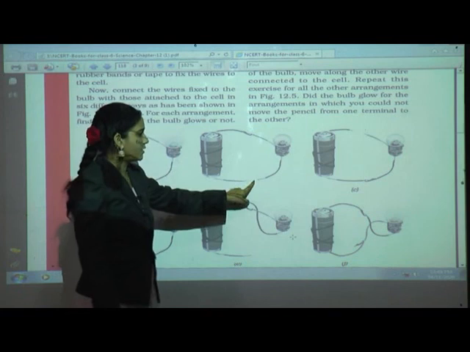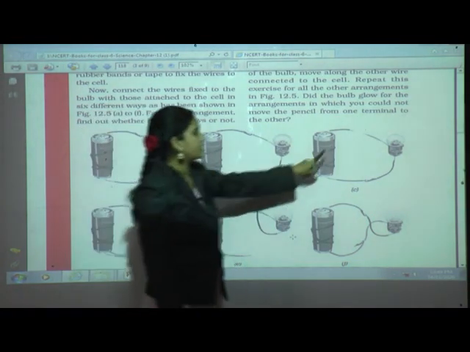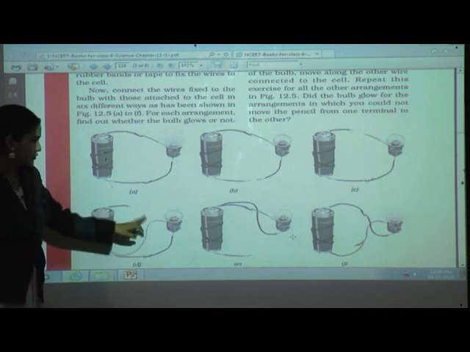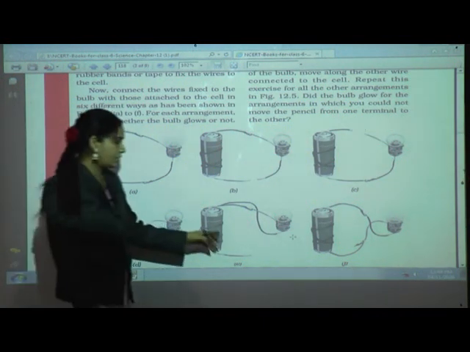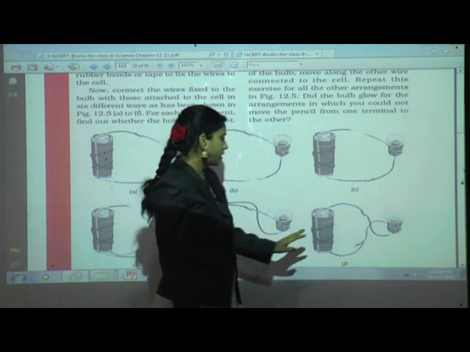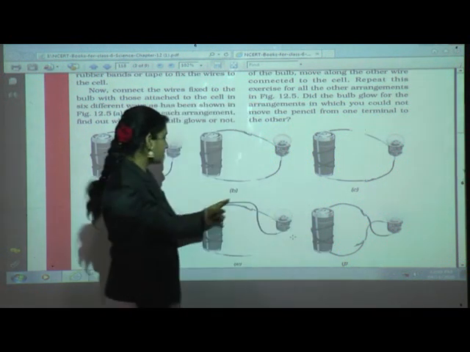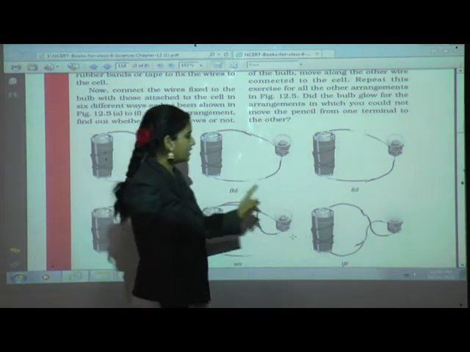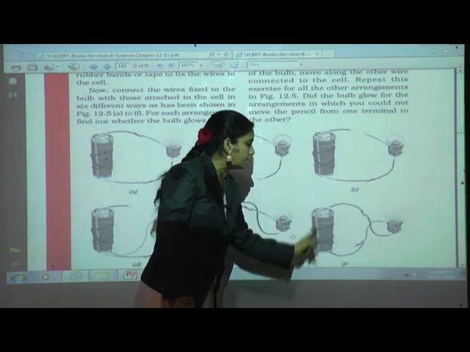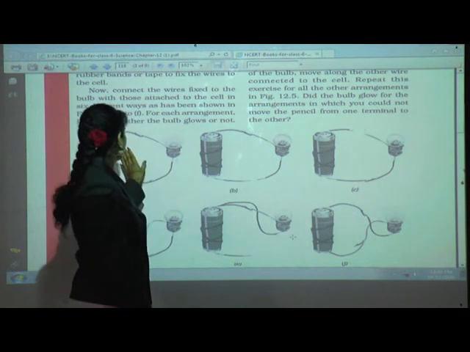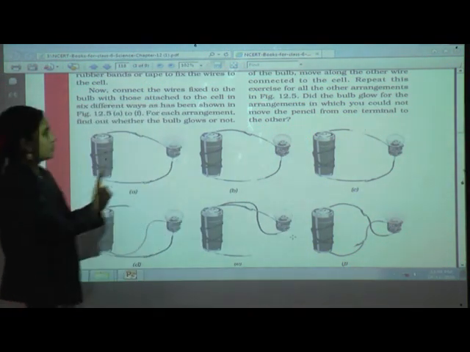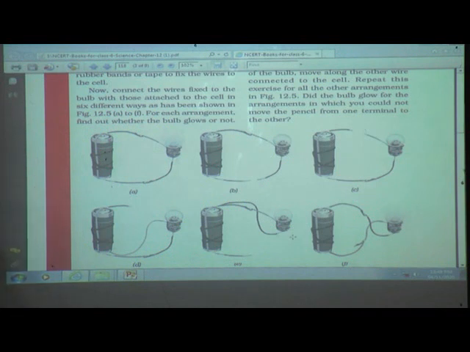Here B is an open circuit. Here in C also open circuit. D here also open circuit. E also open circuit. Open circuit means it is connected to only one tip of a cell. Okay, but in F it is a complete, that means closed circuit. So A and F bulbs are glowing. So that's why B, C, D, E are not glowing.